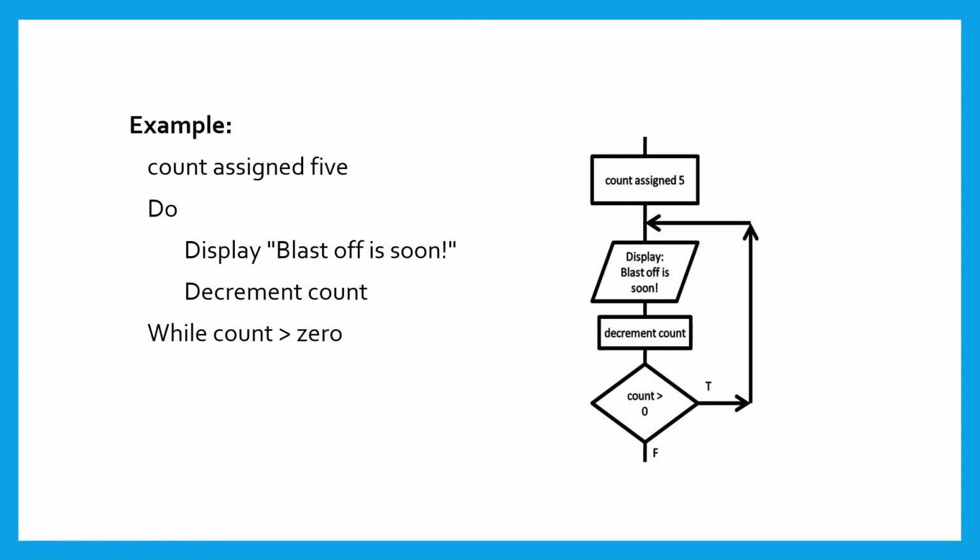Here is the flowchart representation. Count is assigned 5, then display blast off is soon, then decrement the count and check the condition of count is greater than 0. If the condition is true, then it will repeat the process. If the condition is false, then it will exit from the loop.